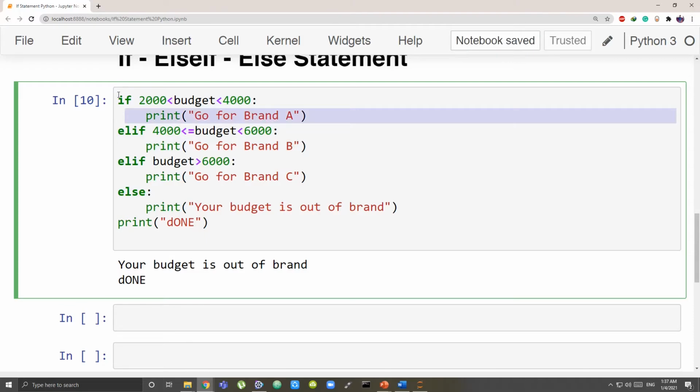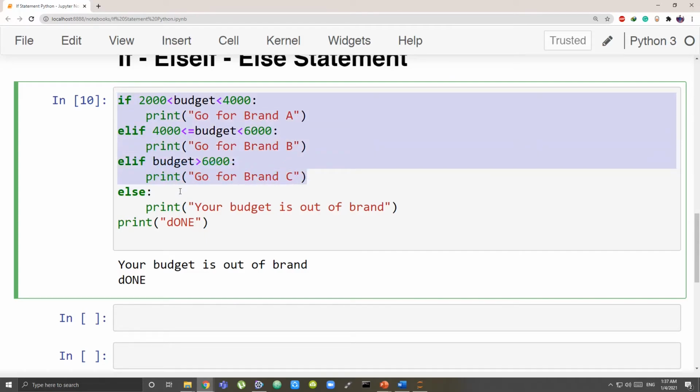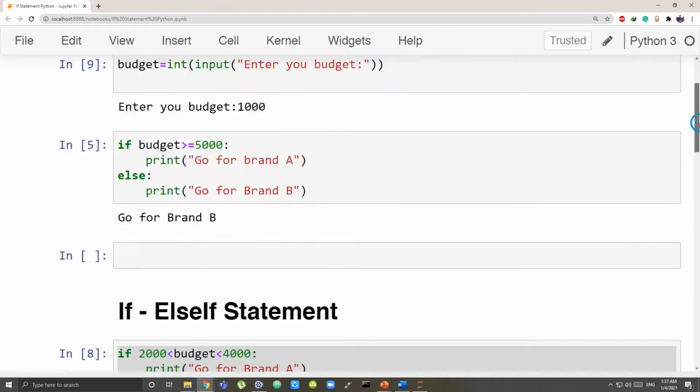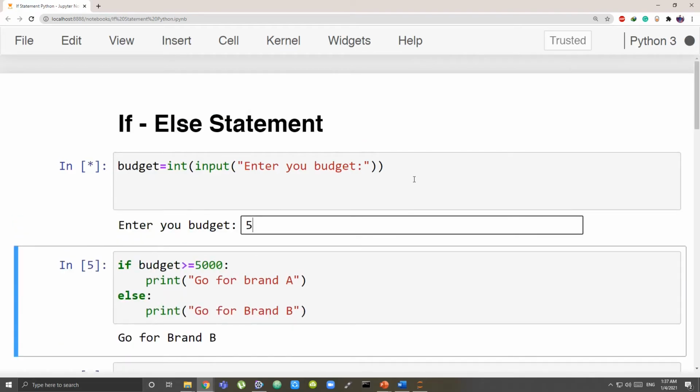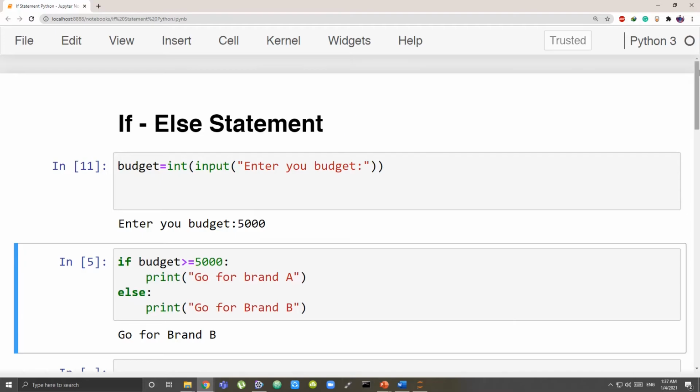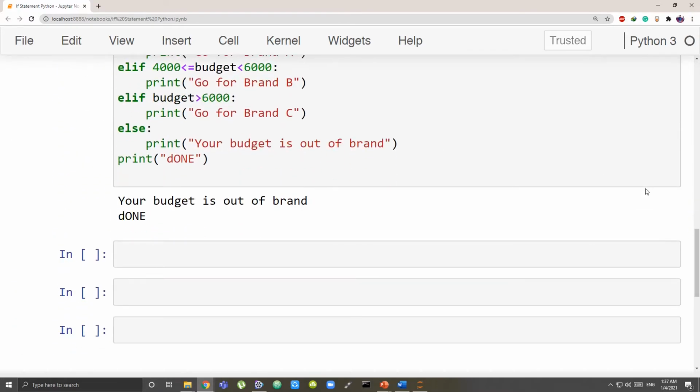But if any of the if or else if would have run, else would not be done. Let's check that and see. Let's say it was 5000. So what do you expect?